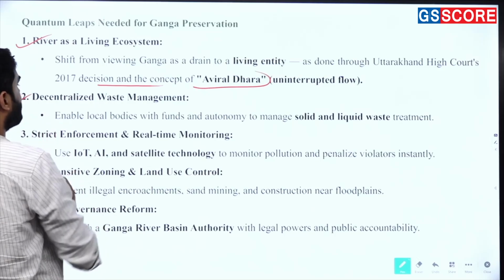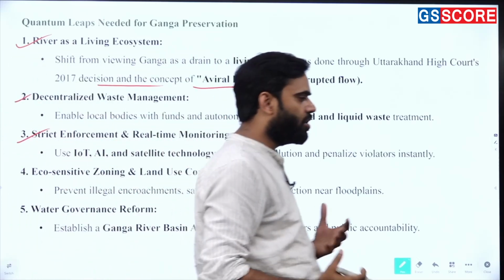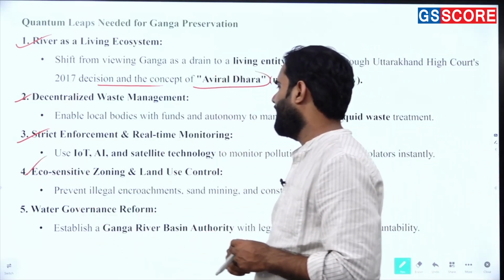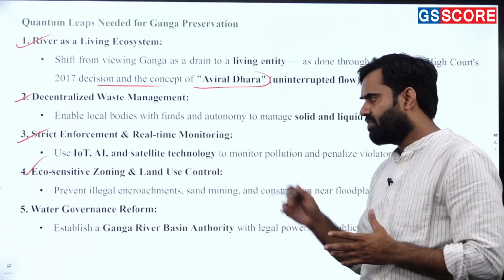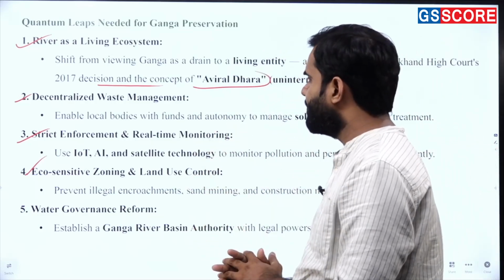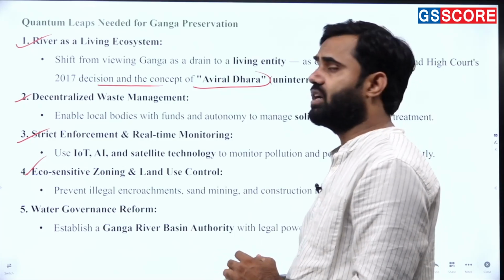Number 2, decentralized waste management, strict enforcement and real time monitoring we have to follow, and eco-sensitive zoning and land use control. Number 5, water governance reforms. These all are the 5 important points which are very, very useful for quantum leaps needed for the Ganga preservations.